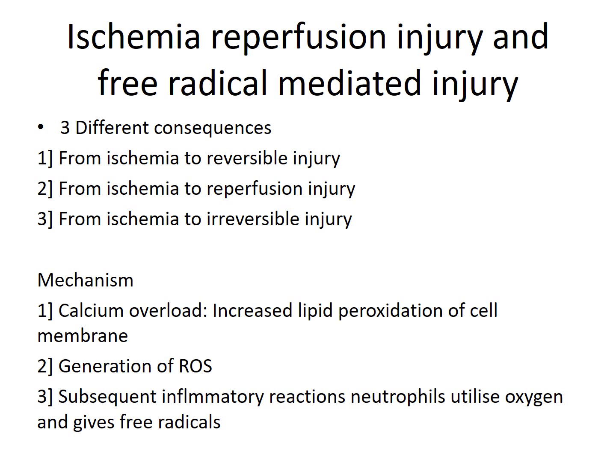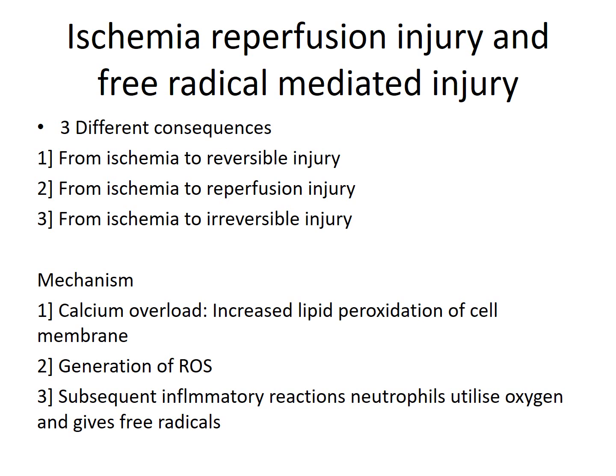Depending on the extent of the injury and the sustainability of the cell, the consequences could be from ischemia to reversible injury, that is, there is not much damage and it is reversible and the cell regains its normal function; from ischemia to reperfusion injury; and from ischemia to irreversible injury.